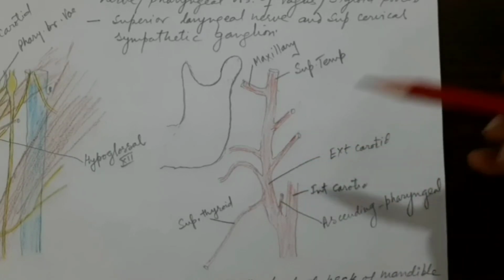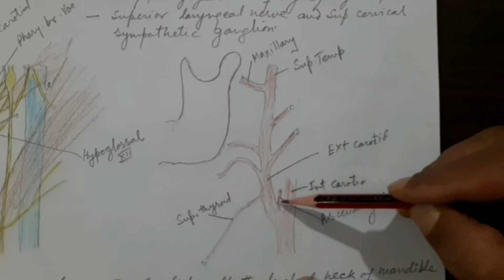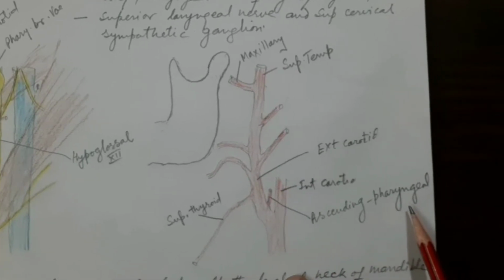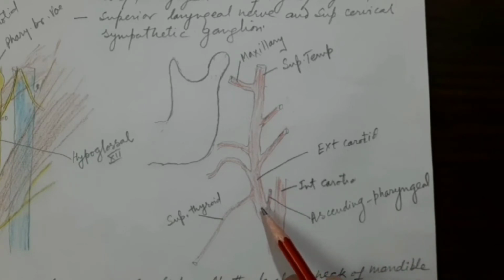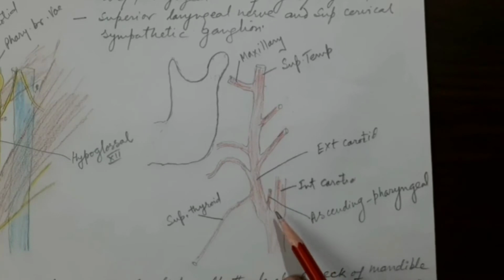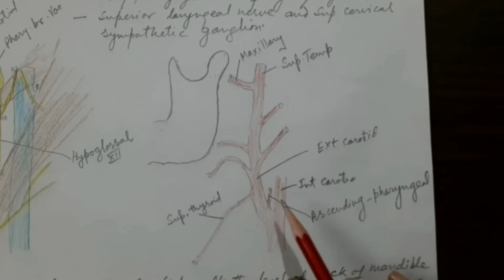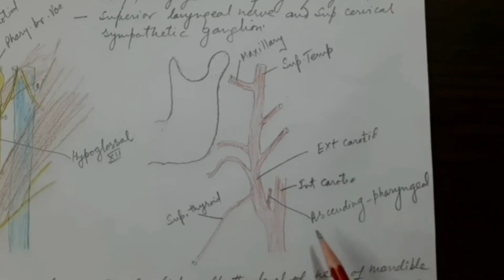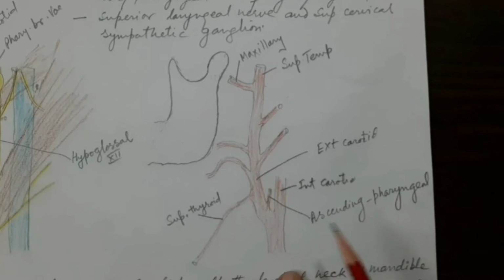Now, the first branch which takes origin from the external carotid artery is called the ascending pharyngeal branch. Now, this takes origin from the medial aspect of the external carotid artery and is not seen in this view. But I have drawn it here so as to label it as the first branch, the ascending pharyngeal artery.